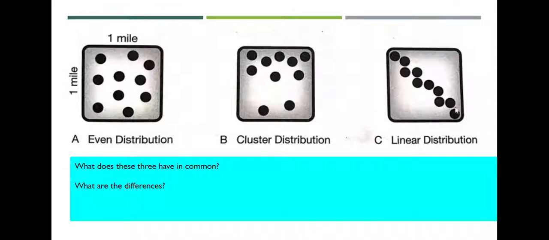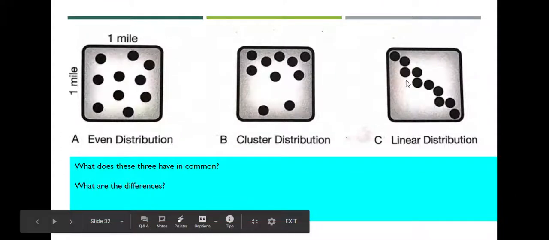And then there's linear distribution, which is a little bit interesting, but usually you have something that draws people to live near there. So if we were to look at where cities are in Kansas and Nebraska, they have a linear distribution, and that's because that's where the railroad went through. Where the railroad went through, cities popped up because they could get services and goods there along the railroad.